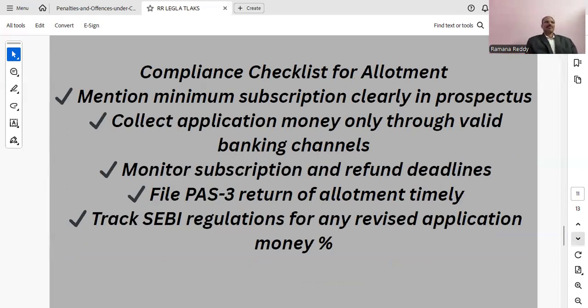Compliance checklist for allotment: mention minimum subscription clearly in the prospectus. Collect application money only through valid banking channels. Monitor subscription and refund deadlines. File PAS-3, return of allotment, timely. Track SEBI regulations for any revised application money.